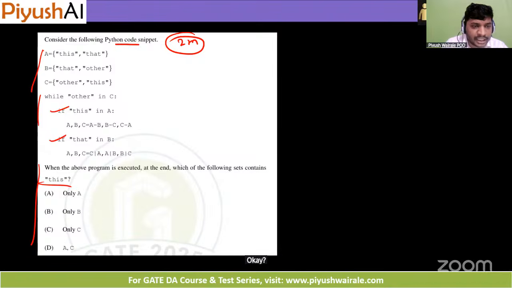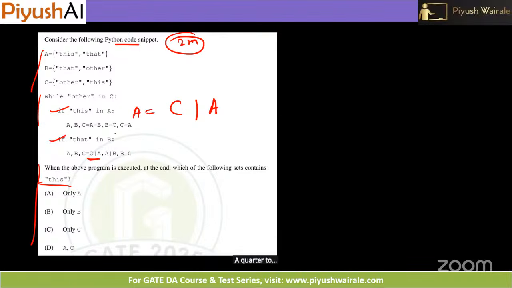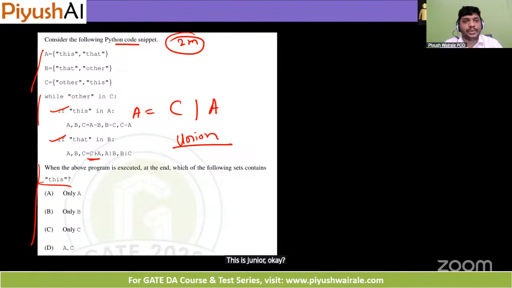Okay. Can anyone tell me what is this, this middle slash? A equal to C or A? Union? Sir, it is union. So this is union. Okay. And this is basically intersect here. And minus is basically difference here. The set operators you need to remember in Python, along with the functions here.